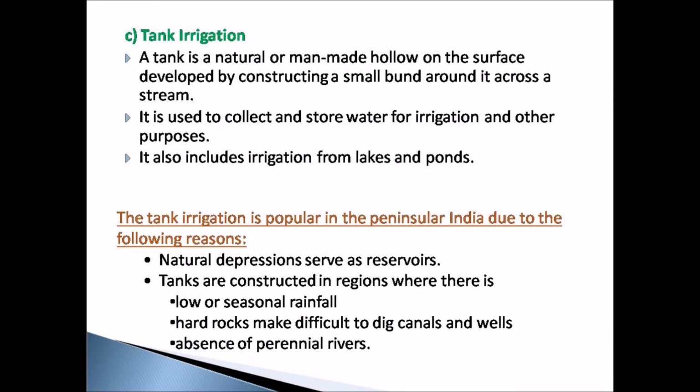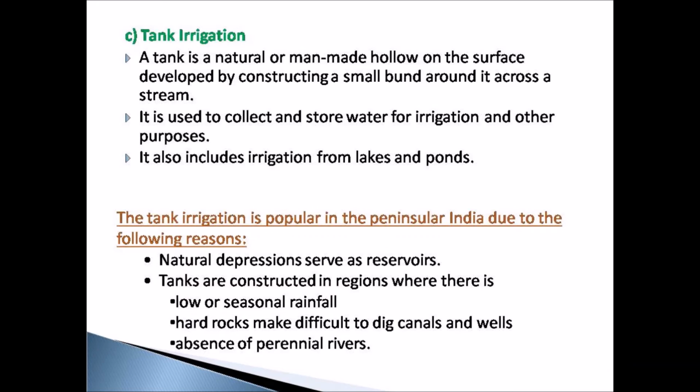Tank irrigation. Tank irrigation is a very old type of irrigation system in India. A tank is a natural or man-made hollow on the surface. That is, tanks are either a natural hollow on the earth's surface or they might be constructed artificially by humans. Rainwater is collected in these tanks, which serve not only for irrigating agricultural lands, but also for other purposes. Tanks are usually constructed either of earth or concrete.